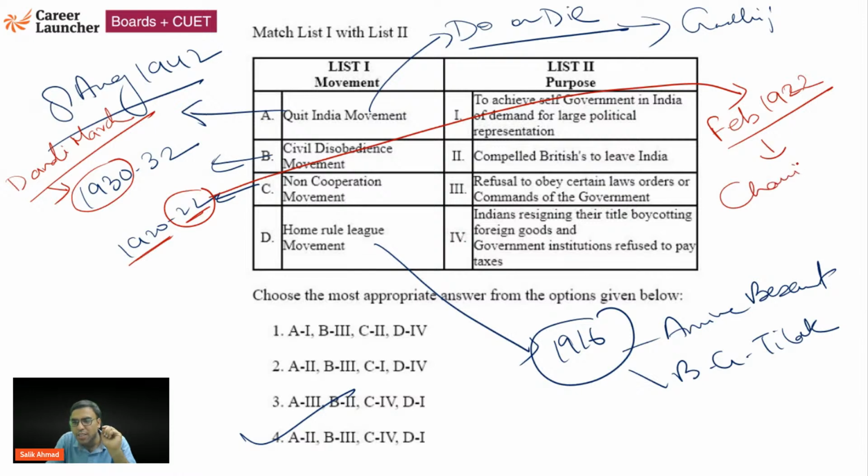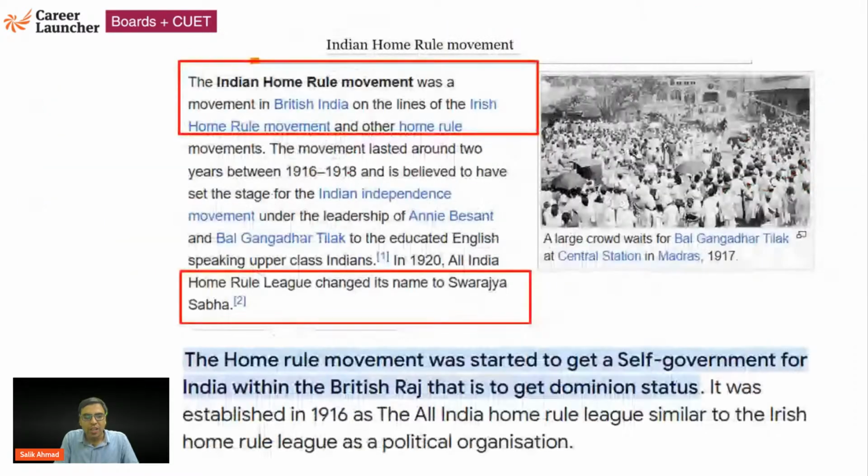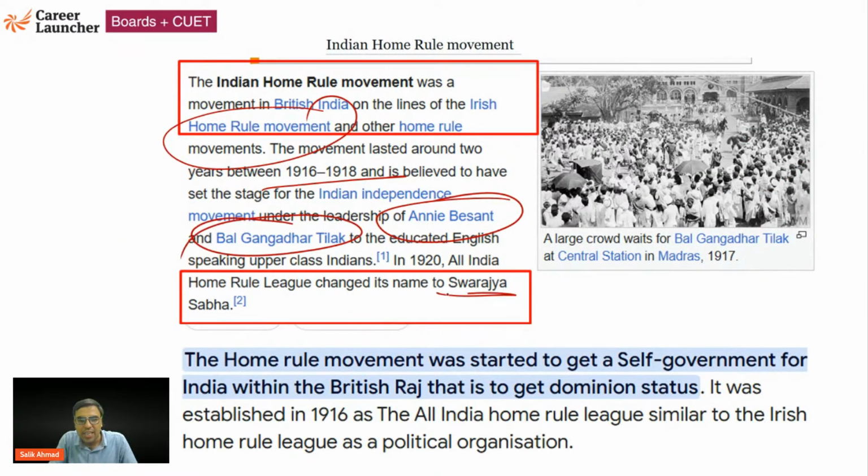Chauri Chaura is a place in East Uttar Pradesh near Gorakhpur, where the Indians burned the police station and almost 22 policemen died. So Gandhiji said that I believe in the idea of satyagraha, non-violence, and since violence has happened, I am stopping this movement. Okay. और ये last वाला home rule league आपको पता होगा है ना? It was started around 1916 by Annie Besant and Bal Gangadhar Tilak. It later changed its name to Swaraj Sabha. ठीक है? They talked about dominion status and all.